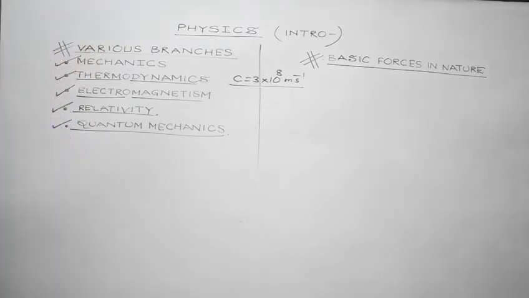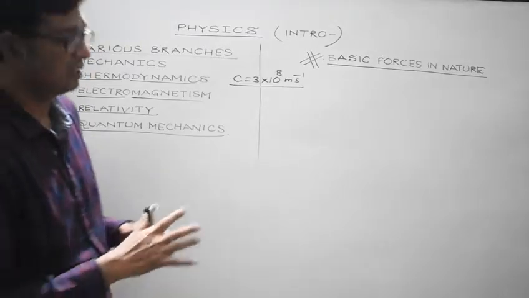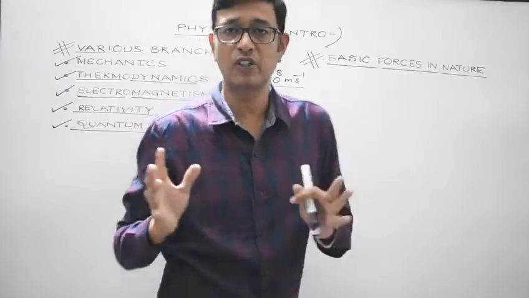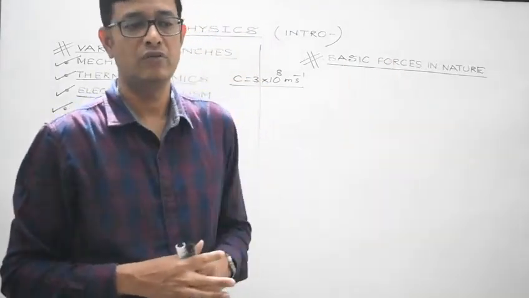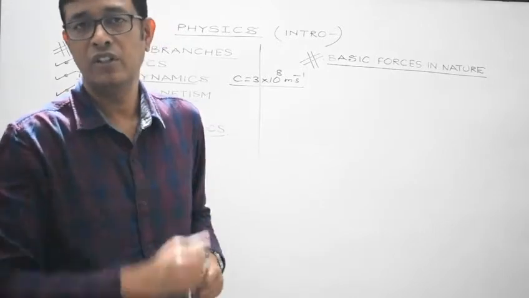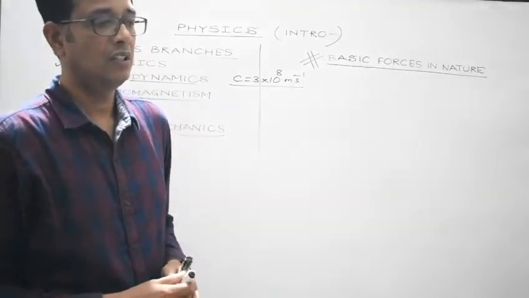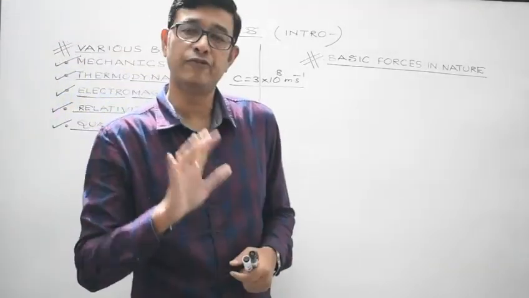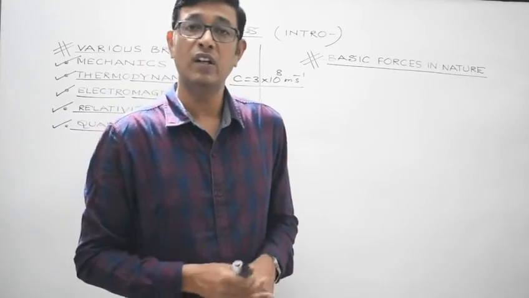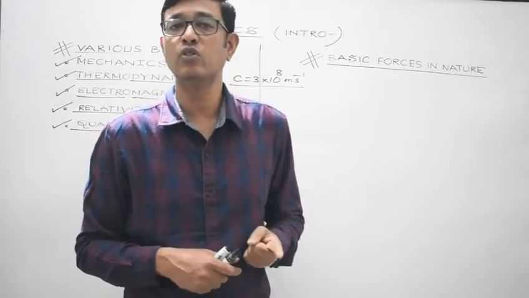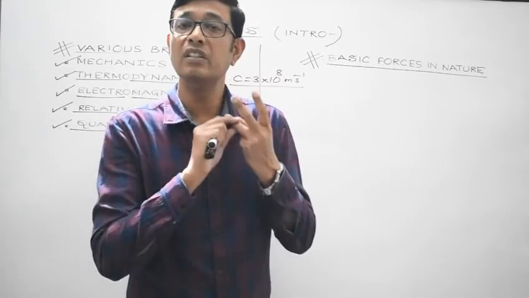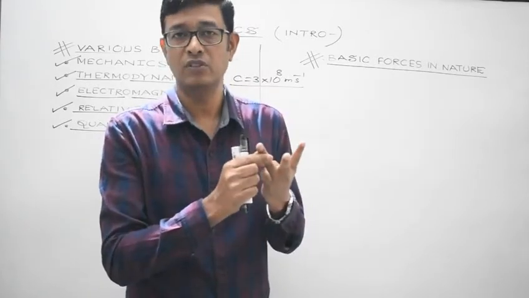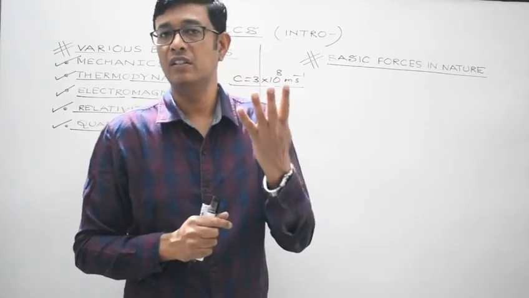So moving further in this session, we will discuss the basic forces in nature, which I am sure you must have studied in your junior classes. There are basically four forces. One is the gravitational force, the second one is the weak force, right? Third one is the electromagnetic force, and fourth one is the nuclear force.